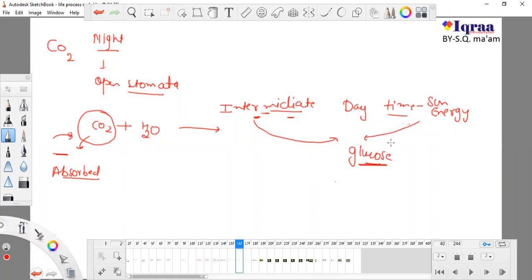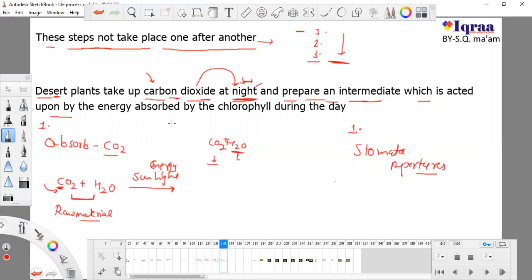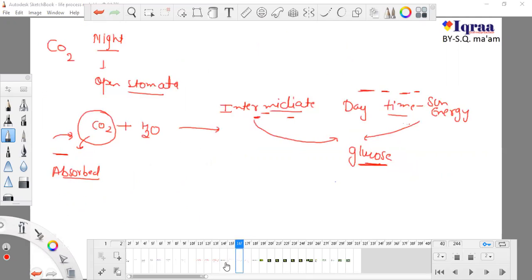Now the absorption of sun energy is a second process. It is not the first one. Absorption of sun energy by chlorophyll is definitely not a first process. It is second, third, or another process, but definitely we cannot say that this is the first process used by each and every plant or desert plant. It depends totally on where plants are grown, the availability of water, or the weather. So the first step is absorption of carbon dioxide, and the second step is absorption of sunlight when there is daytime. In desert plants, the climate is very bad.